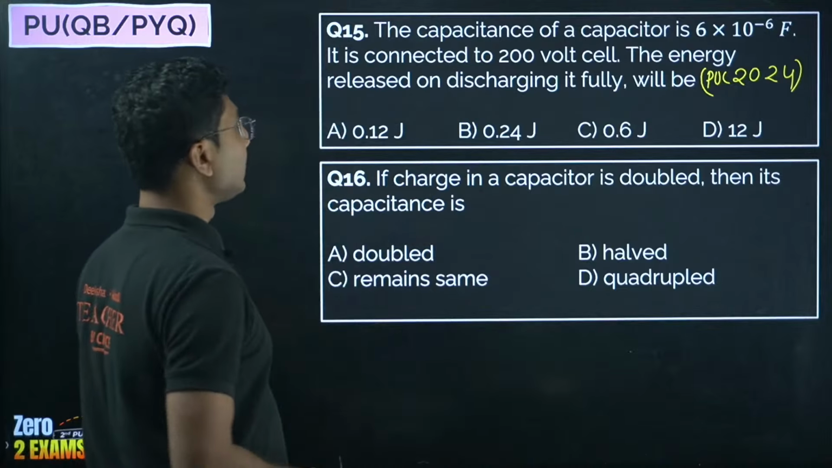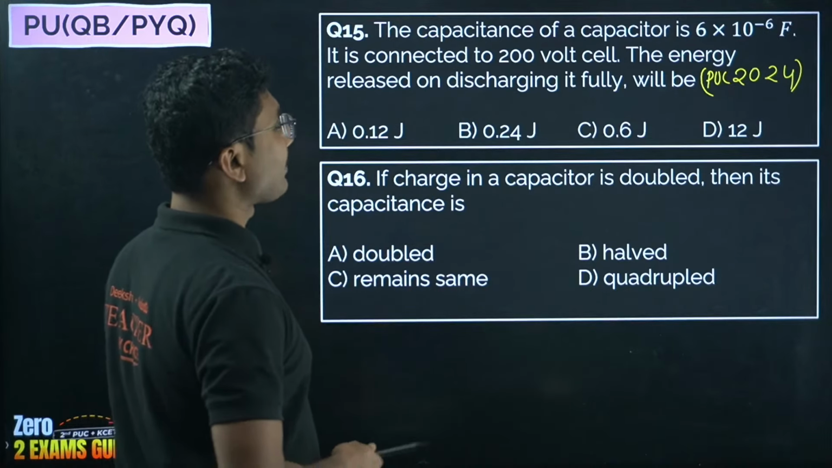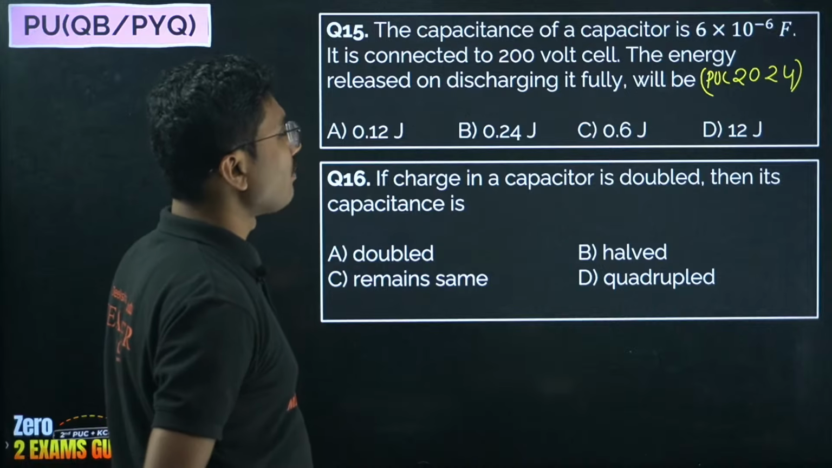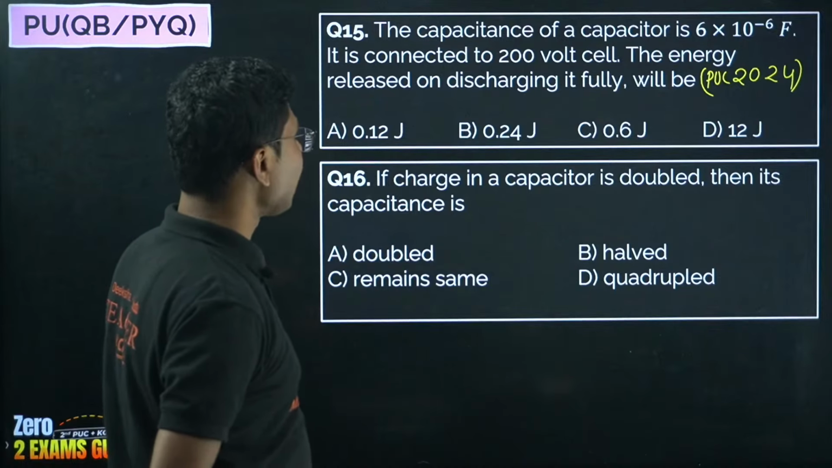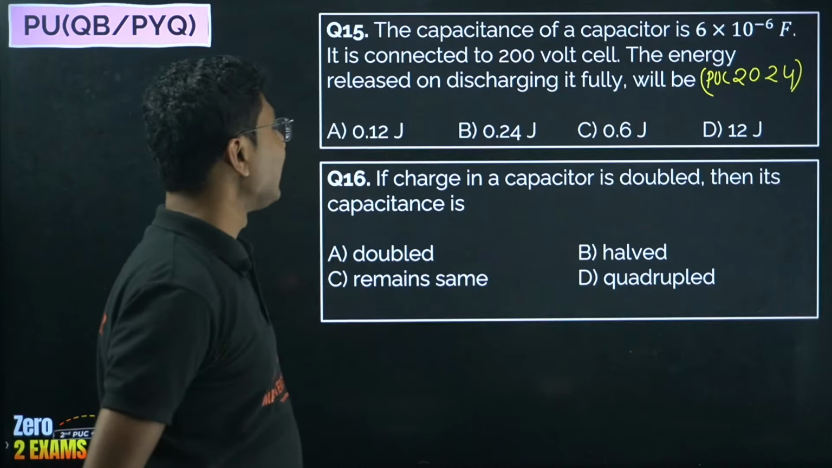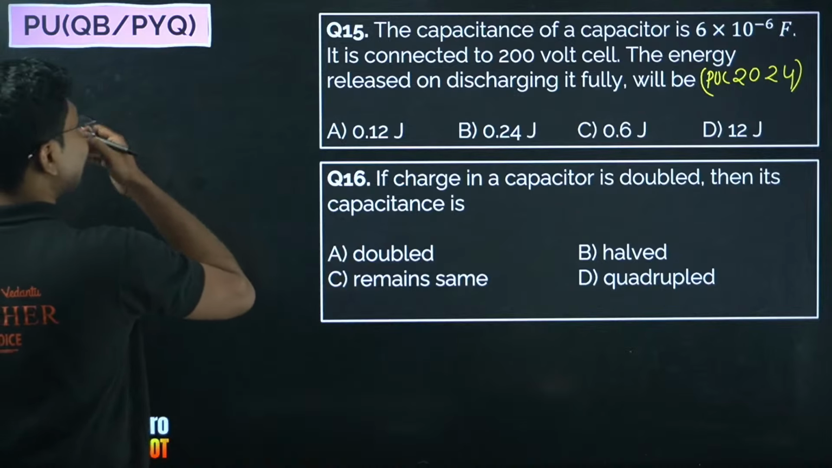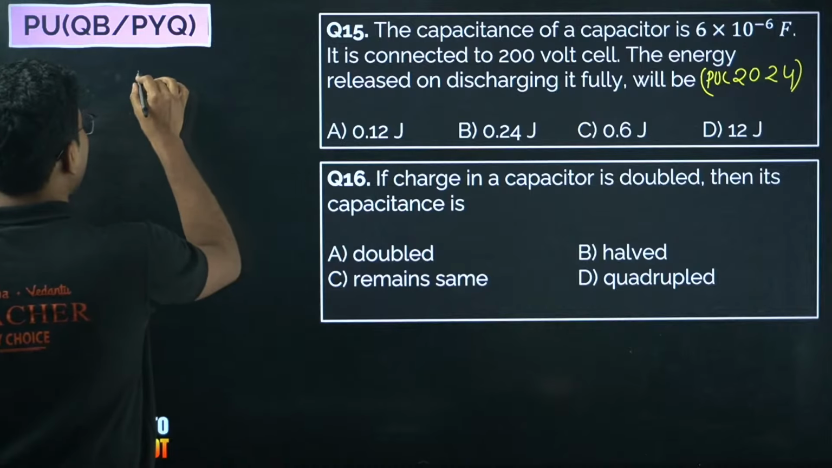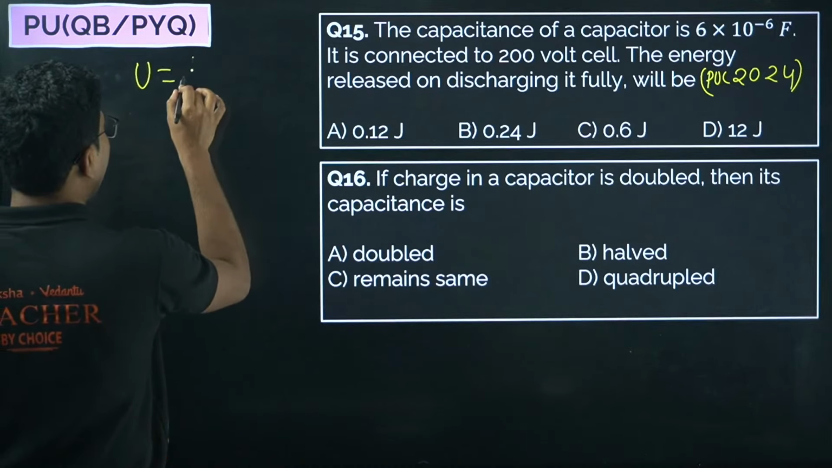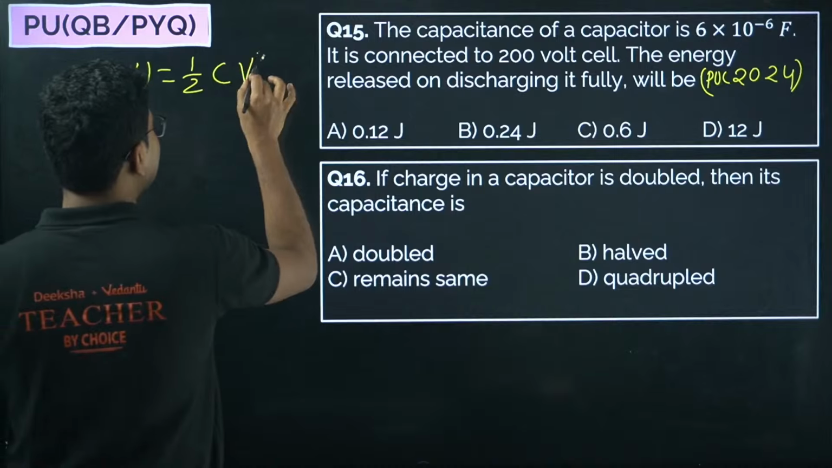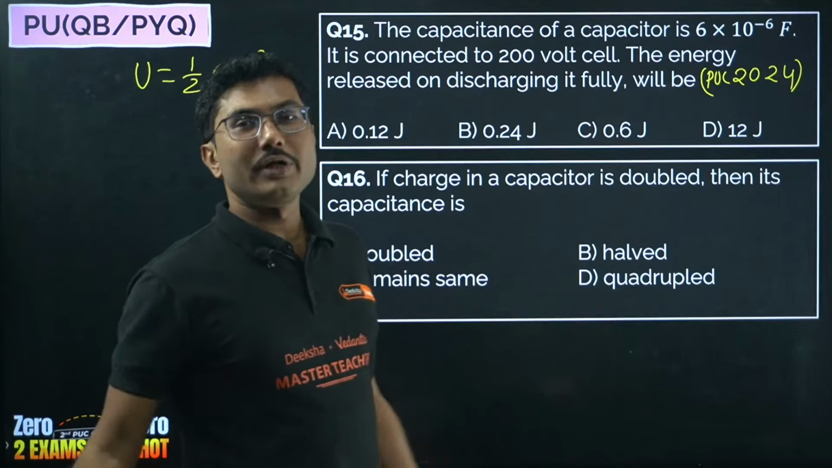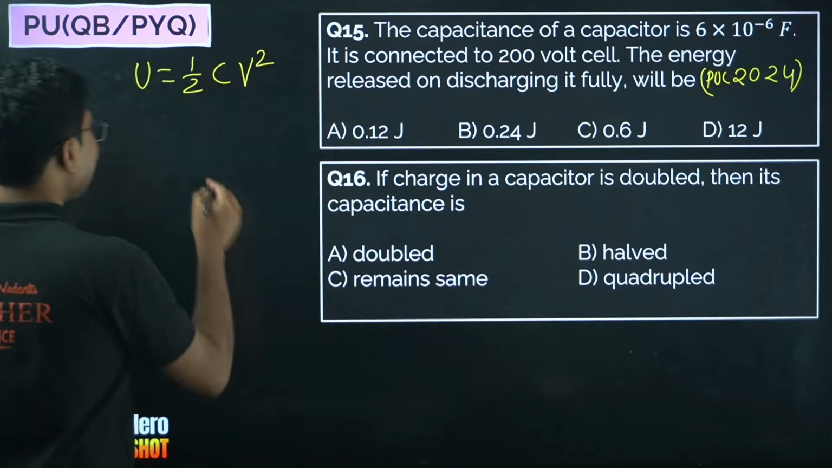Who wants to answer? The capacitance of a capacitor is 6 into 10 to the power of minus 6 farad. It is connected to a 200 volt cell. The energy released on discharging it fully. So the energy released in discharging it fully is obviously half CV square, the energy that is stored when it was fully charged. Simple.